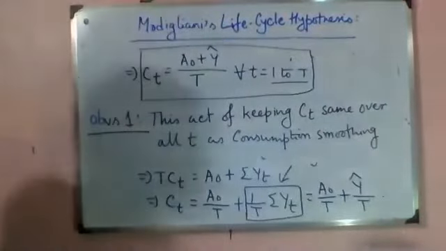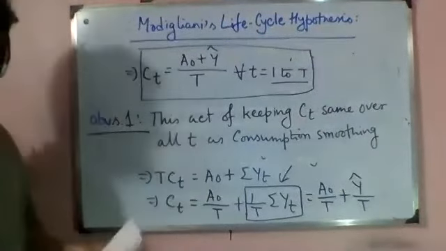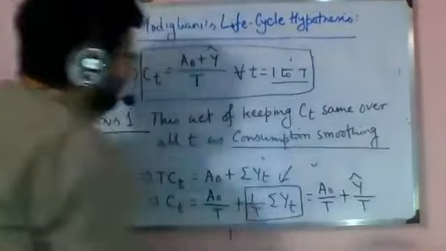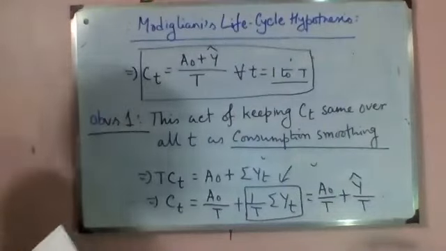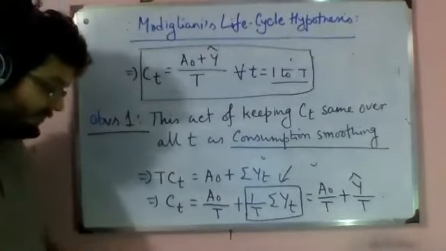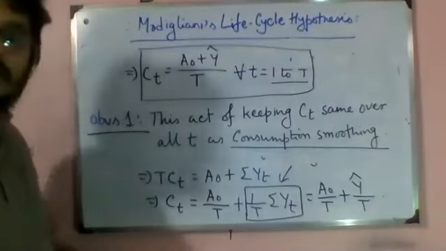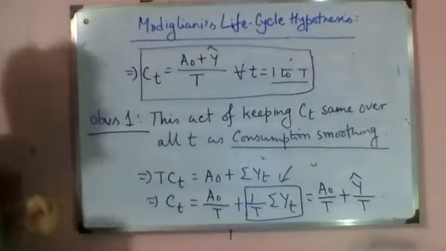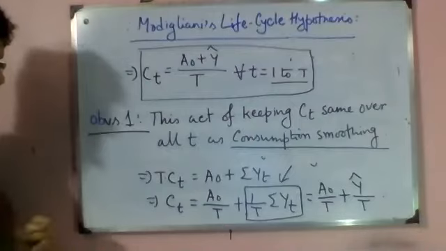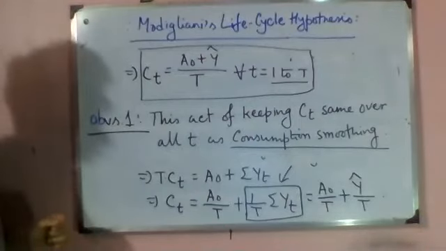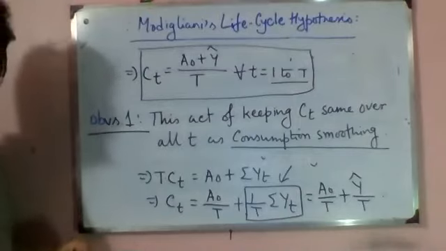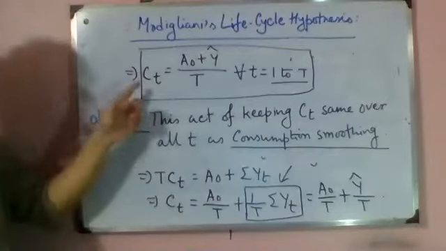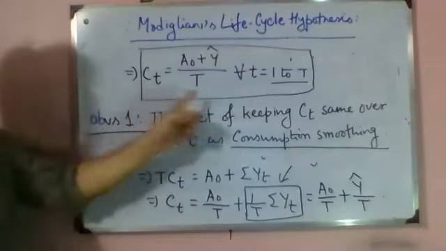Okay. So what am I saying? I have not said that the income that the person will have is going to be the same for all the periods. And obviously it is very unlikely that the income of an individual will remain the same all along. Given this fact, when I am finding the optimal amount of consumption, I'm getting that the optimal amount of consumption remains the same over all the periods.